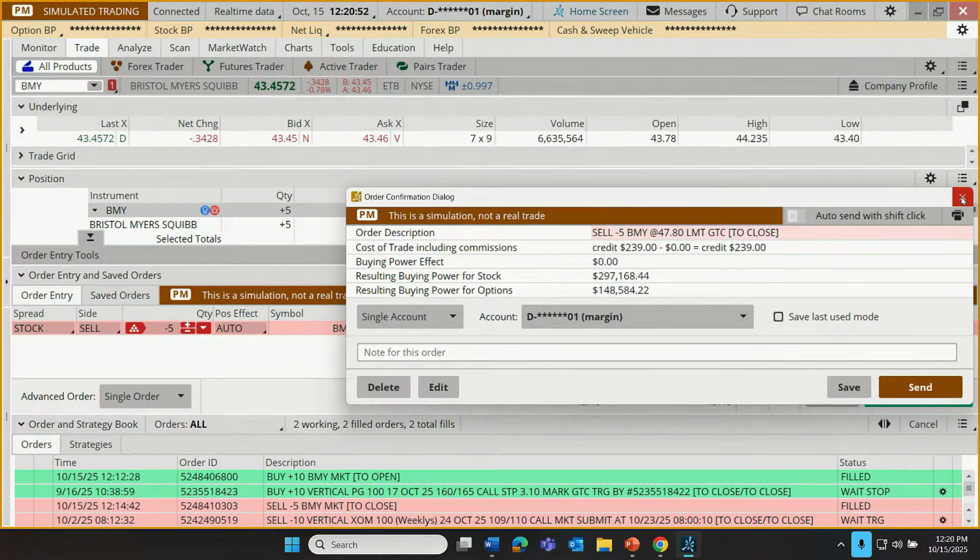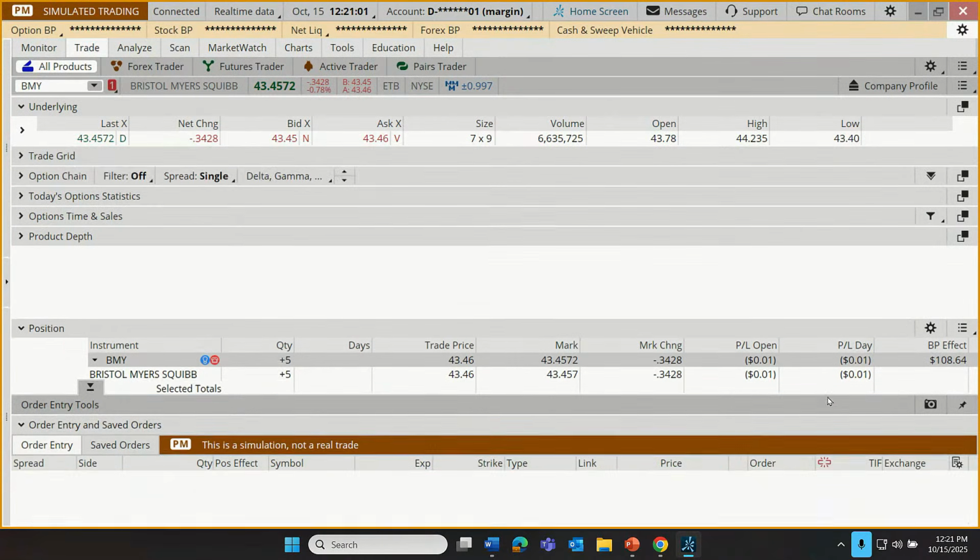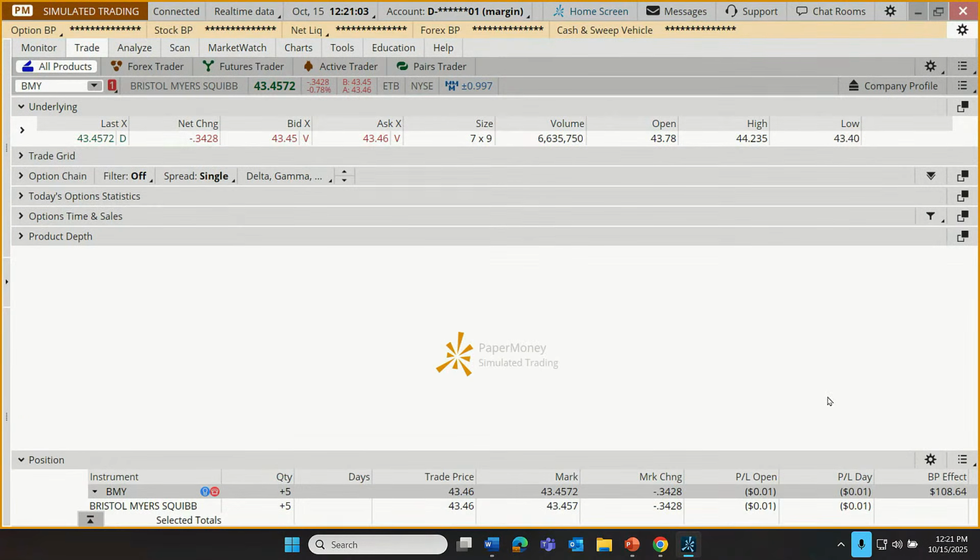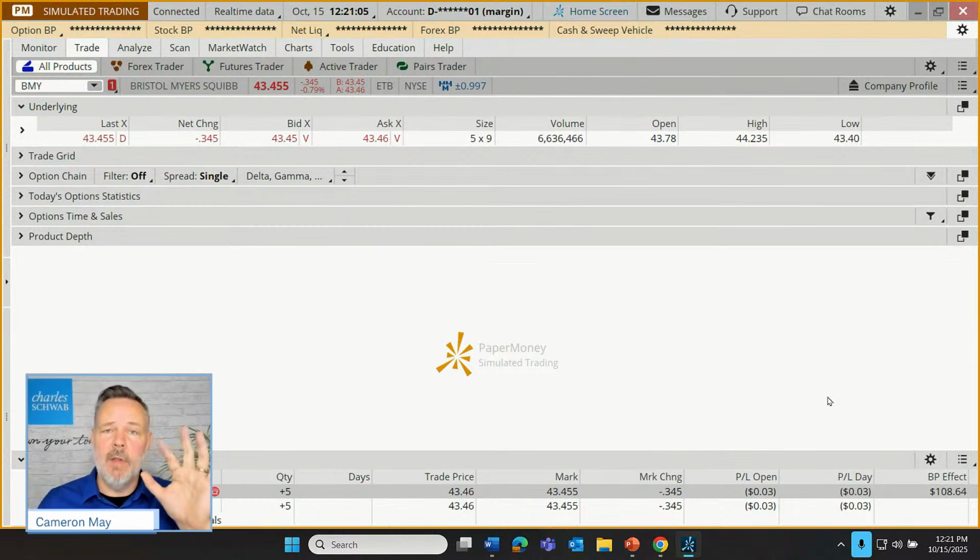In any case, let's cancel this one. If instead of sending the order, I just click the X and delete, no harm, no foul. That order has not been submitted. All right, so we still own 5 shares with no sell order attached. So we've learned a market order, we've learned a limit order, we've learned each of those for buying and for selling. So now let's talk about a stop order.